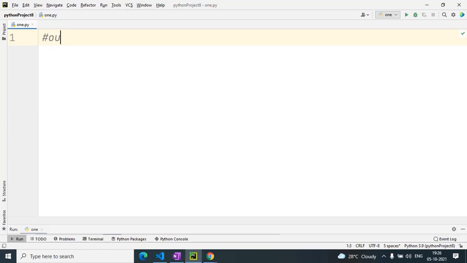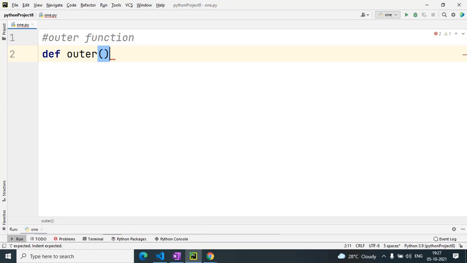So first of all we will create the outer function, def outer. Here I have passed two parameters, then inside def I have given another function, that is inner.